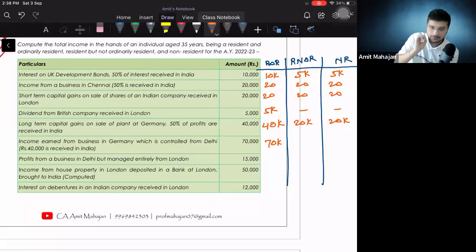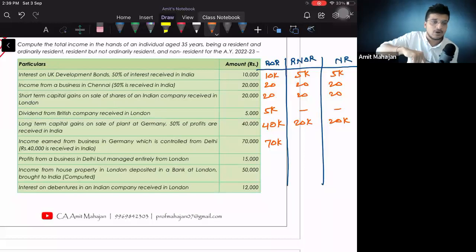Yes, understand. मैंने वही कल तुम लोग को बोला था, ये जो business which is controlled from Delhi है, which is India, controlled from India, even though this is given, मैं तुम लोग को तभी भी बोला था ये देंगे वो लोग specifically non-resident के लिए. Even though it is controlled from India, it is not taxable for a non-resident. For a non-resident, entire amount will not be taxable. Only the amount which is received in India, that will be taxable. ये जो controlled वाला point है ना, controlled वाला point is applicable only in case of RNOR. Only in case of RNOR, not for a non-resident.